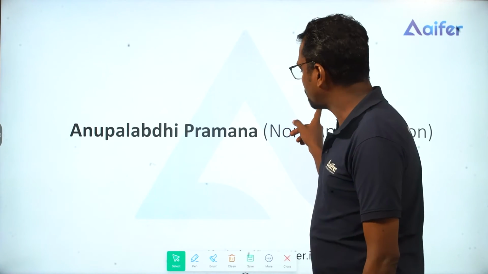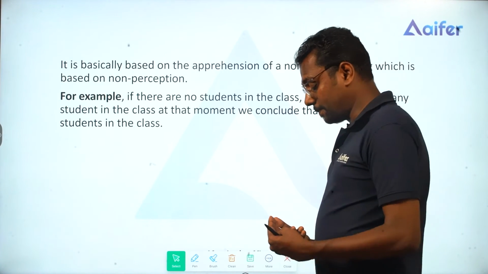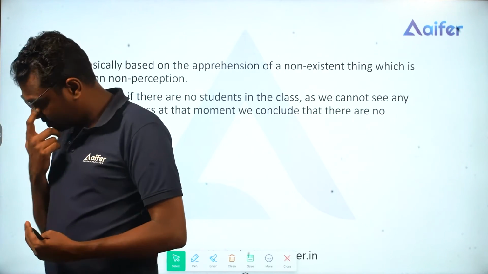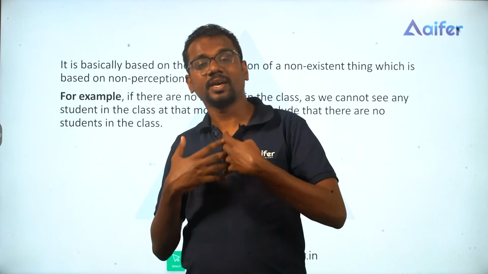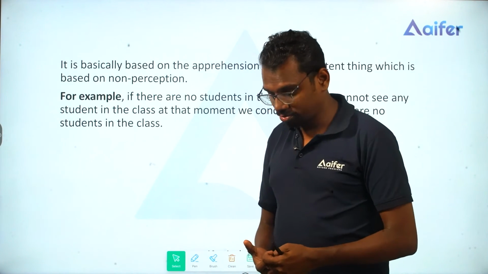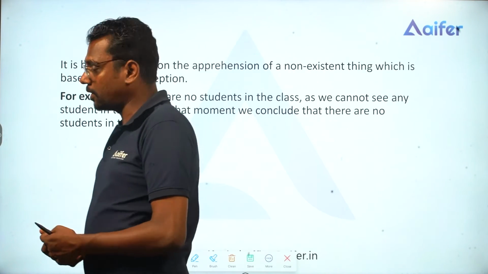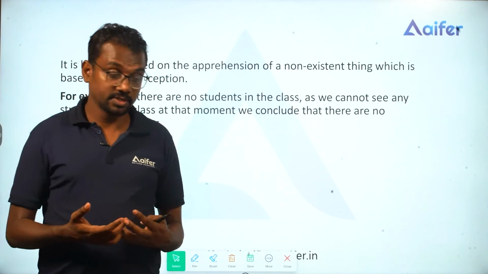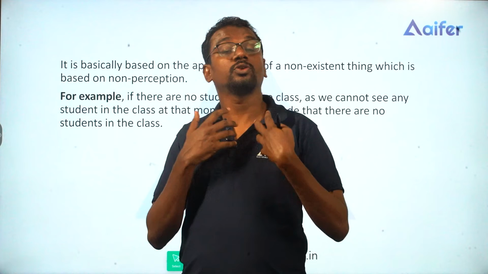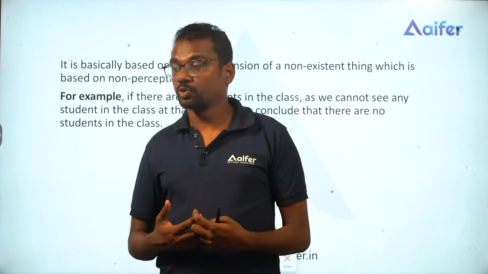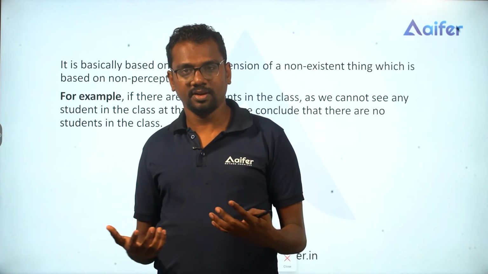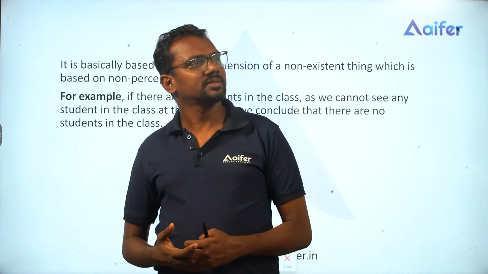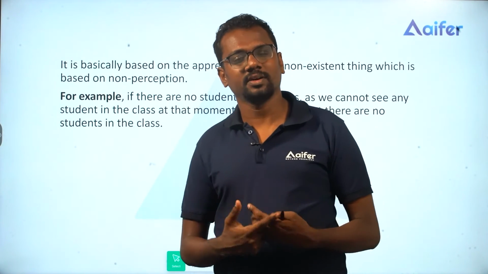Moving to the last two, Anupalabdhi Pramana. Anupalabdhi Pramana, or non-apprehension, is that when you can't perceive something, you say it doesn't exist. You live with me for a day and you can't see my mobile phone being used, and you conclude that I don't use a mobile phone. You come to my home and in the dining hall you can't see the dining table, and you conclude that there is no dining table in the house.